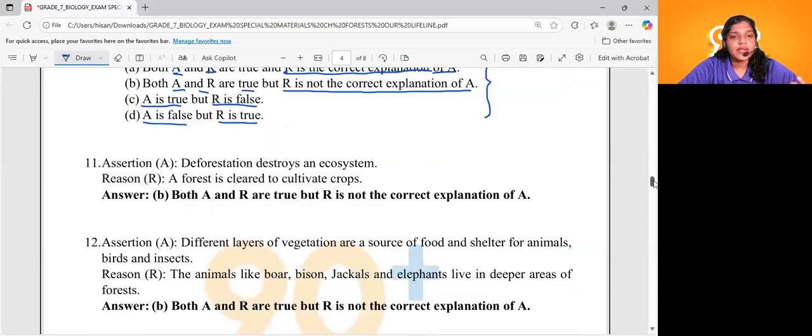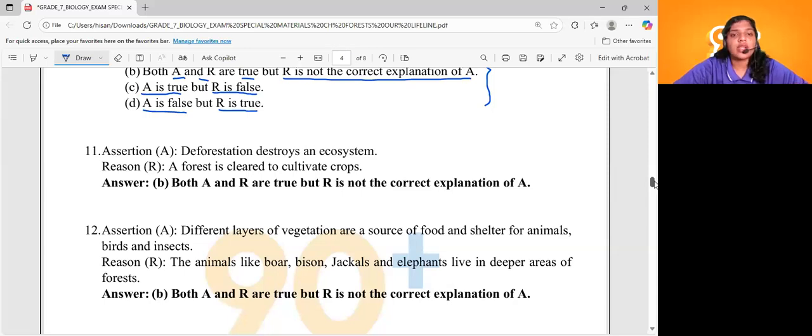Coming to question number 11. Assertion: deforestation destroys an ecosystem. Is that a correct statement? Yes. What is deforestation? We know what deforestation is, right? Cutting of trees. Cutting of trees for human purposes or other animal purposes is called deforestation. So deforestation destroys an ecosystem. Yes, that is the correct statement. Now the reason: forest is cleared to cultivate crops. That is also a correct statement, right? Some might be clearing the forest for agricultural purposes also. So both are correct statements.